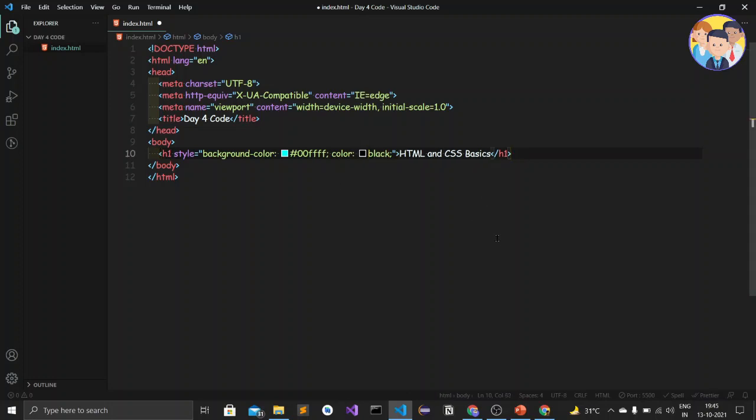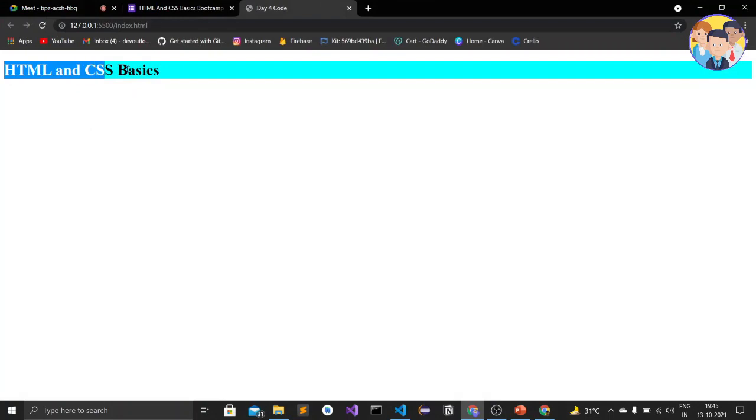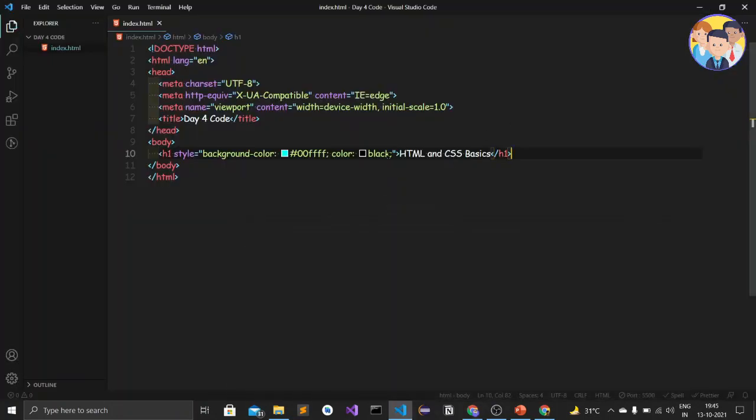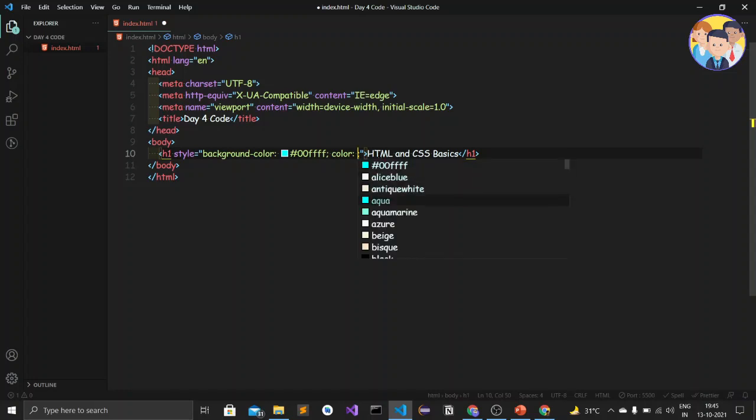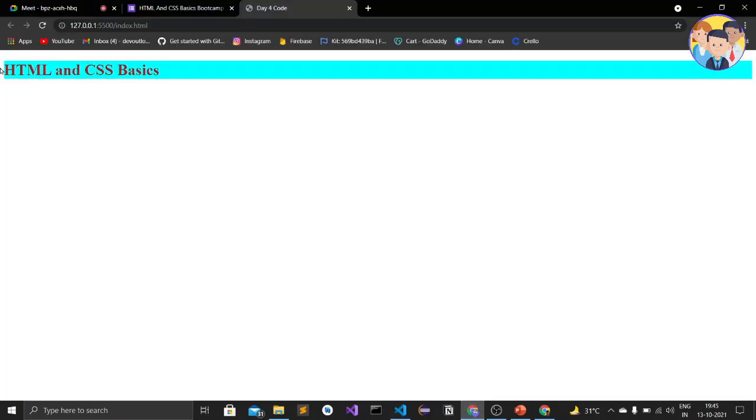Let's save it. I have done an additional setting in VS Code to save automatically when I change the tab, so I don't need to save it. I will just directly go to the browser and see here. I just got the black color. Let us put another color. Let us put brown color. When I save it and go to the web browser, here I get the brown color text. So this is how we add background color and font color.